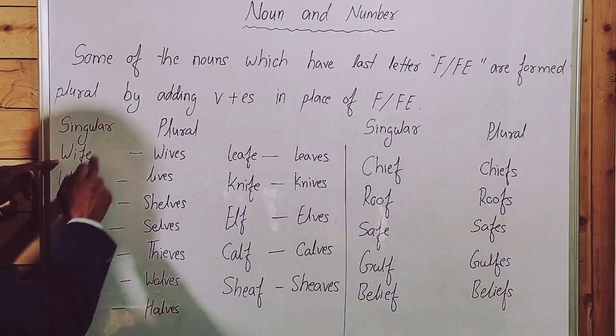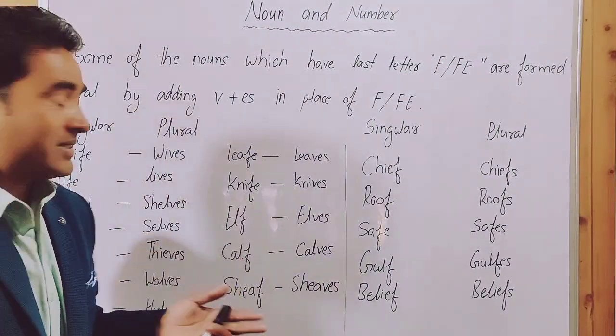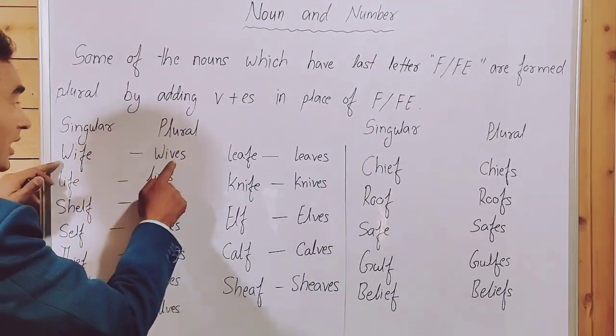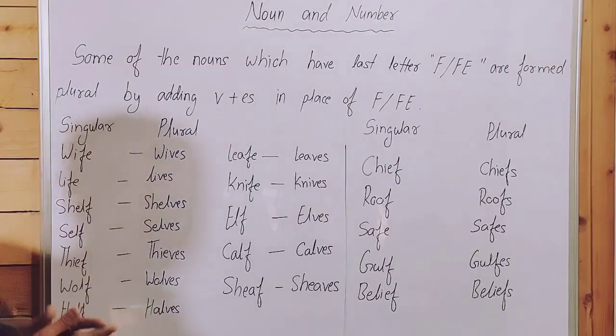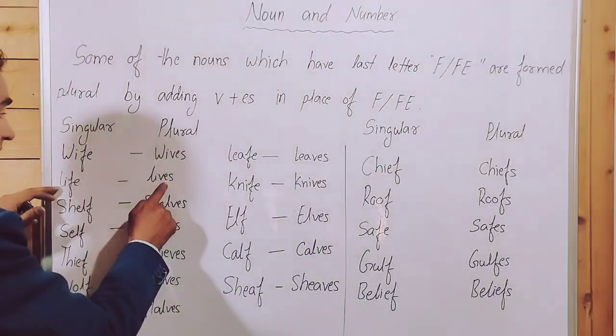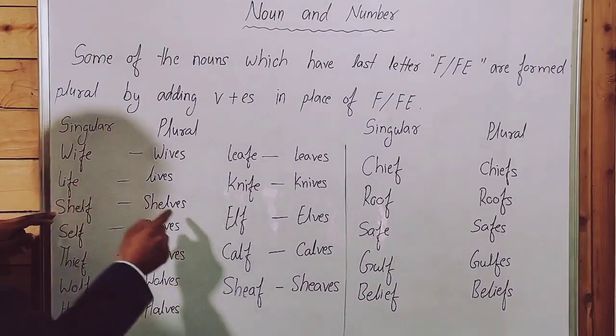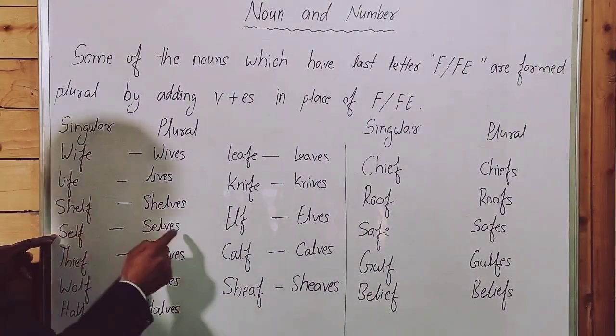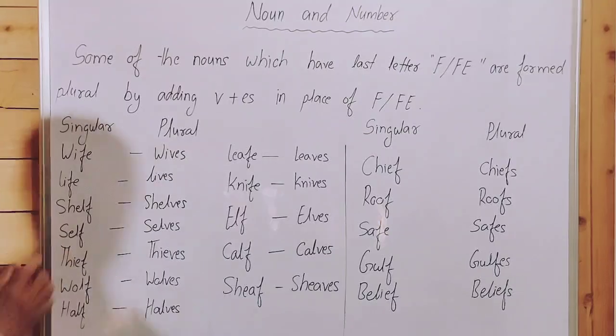Like wife, wives. Singular wife, plural wives. Life, lives. Shelf, shelves. Self, selves. Thief, thieves.